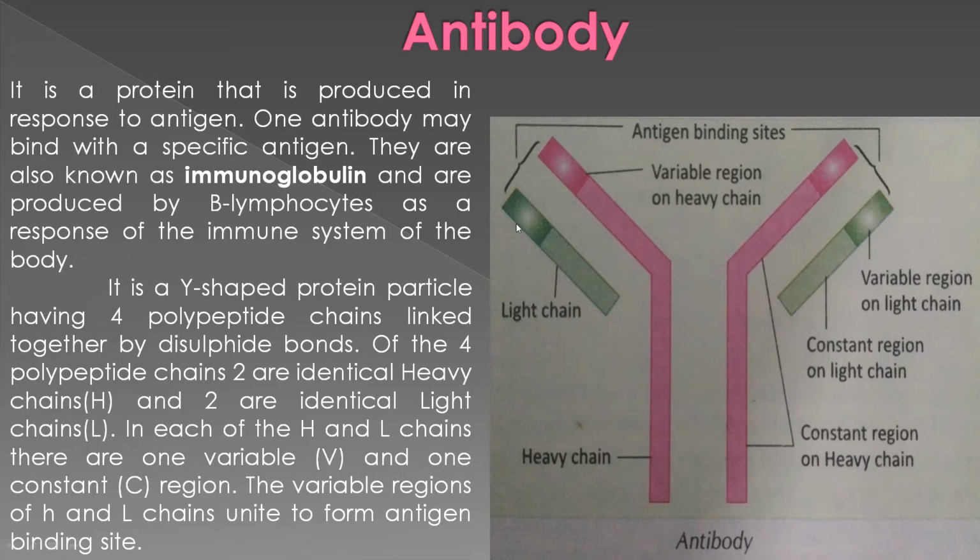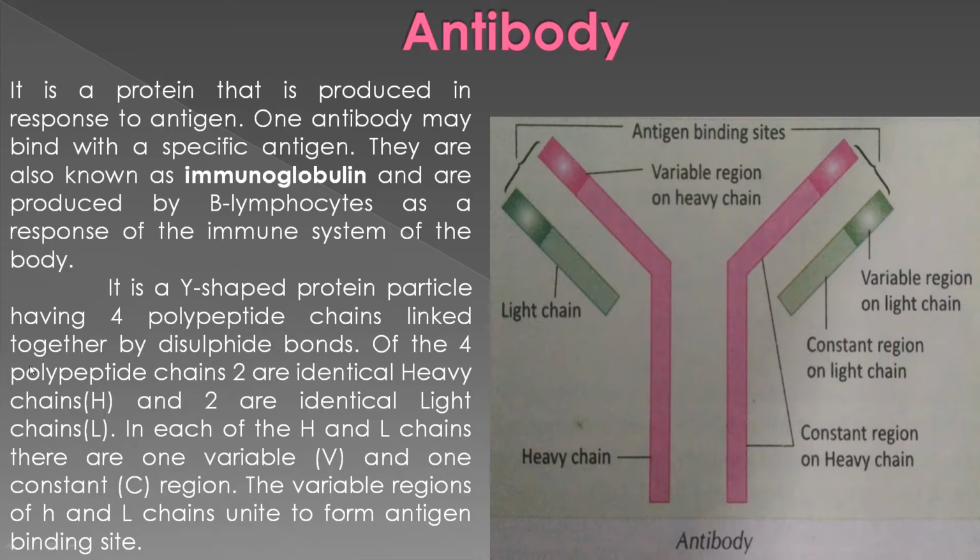Clear? Now here is the shape of the antibody. It is a Y-shaped protein particle. You can see it is a Y-shaped protein particle having 4 polypeptide chains, 1, 2, 3 and 4, linked together by disulfide bonds. That means S-S, sulfide sulfide, the disulfide bond.